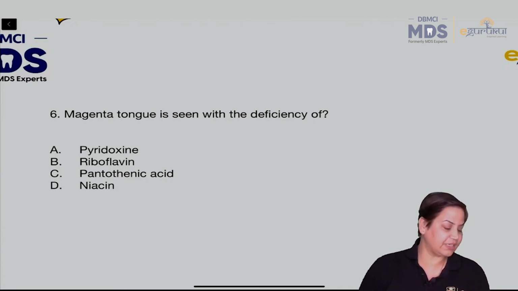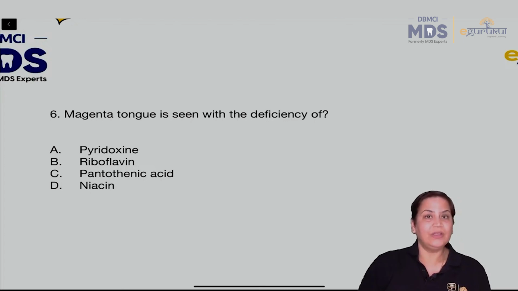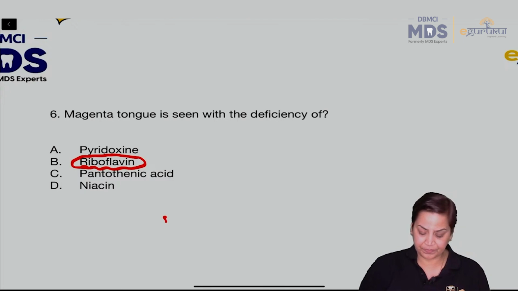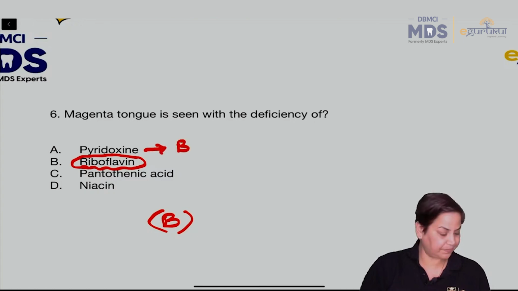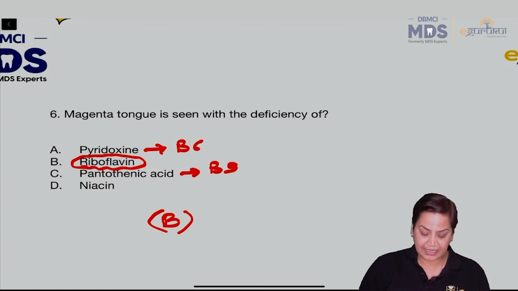The color of the tongue changes due to the deficiency of riboflavin. Very, very important. Pyridoxine is B6. Some are saying C. No, Gauri, the answer will be B. I'll tell you, pyridoxine is B6, pantothenic acid is B5 and niacin is B3.